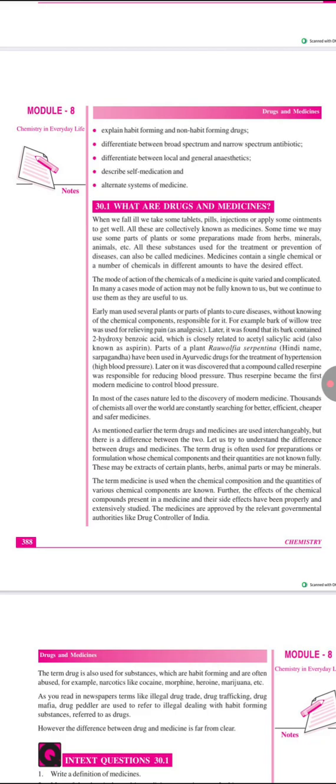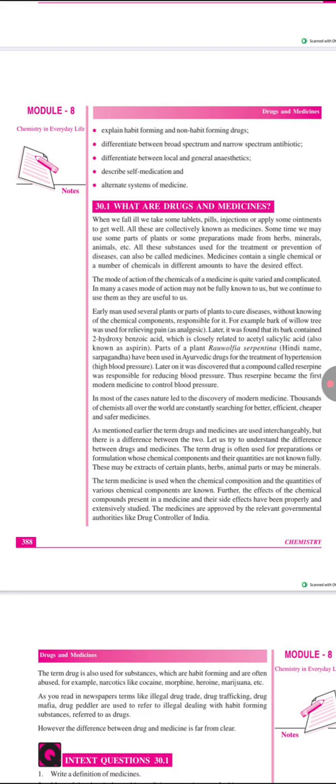Medicines contain a single chemical or a number of chemicals in different amounts to have a desired effect. The mode of action of the chemicals of a medicine is quite varied and complicated. In many cases, the action may not be fully known to us, but we continue to use them as they are useful to us. Early men used several plants or parts of plants to cure disease